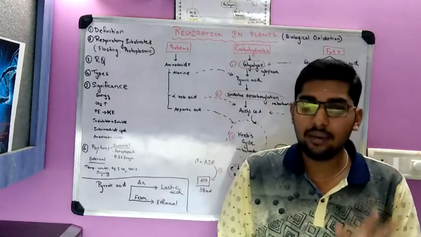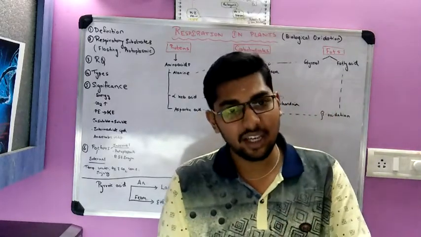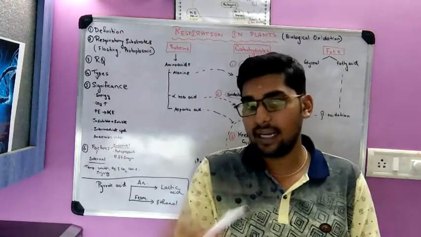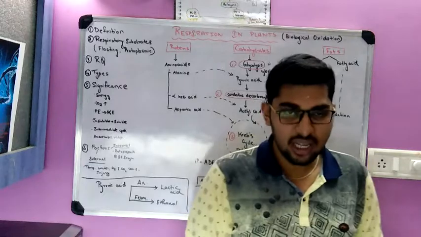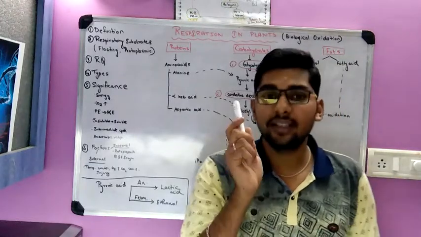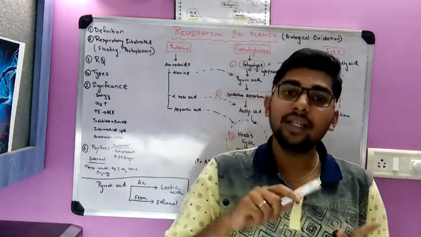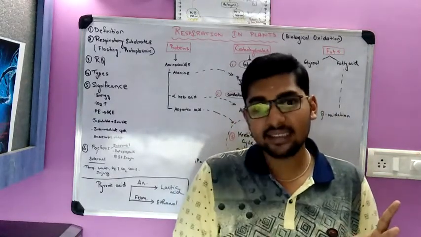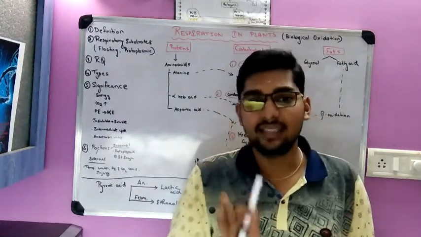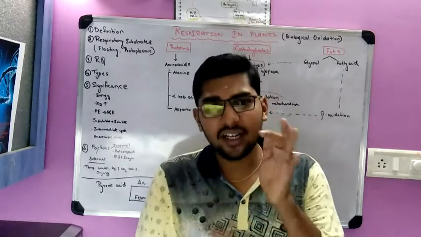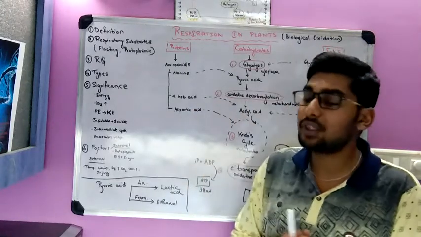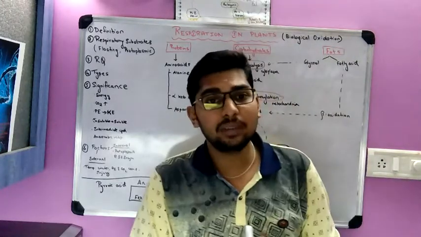So RQ is very important. It is nothing but the ratio of carbon dioxide given out to oxygen taken in by any living tissue at standard condition. Respiratory quotient for carbohydrates is unity or 1. For proteins, more than 1. For lipids or fats, less than 1. For succulent plants, it is 0. So these are the very important introductory parts of respiration that you should know before entering into the main mechanism of respiration. Next, types of respiration.